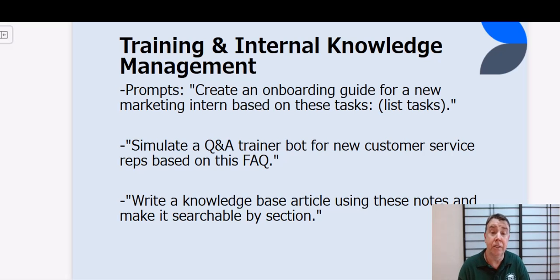Training and internal knowledge management. Prompts: Create an onboarding guide for a new marketing intern based on these tasks. List the tasks. Simulate a Q&A trainer bot for new customer service reps based on this FAQ. Write a knowledge base article using these notes and make it searchable by section.